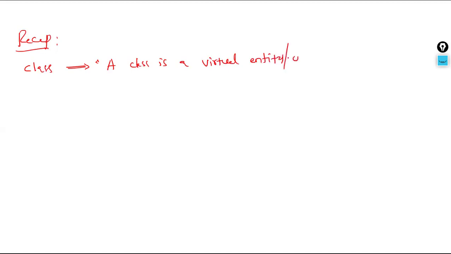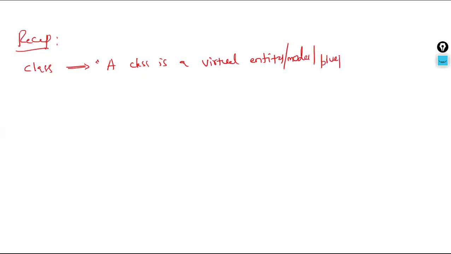So in yesterday's and the day before yesterday's class, we started discussing the first object-oriented programming feature, that is, what is a class? As a definition, a class is a virtual entity or model or blueprint.